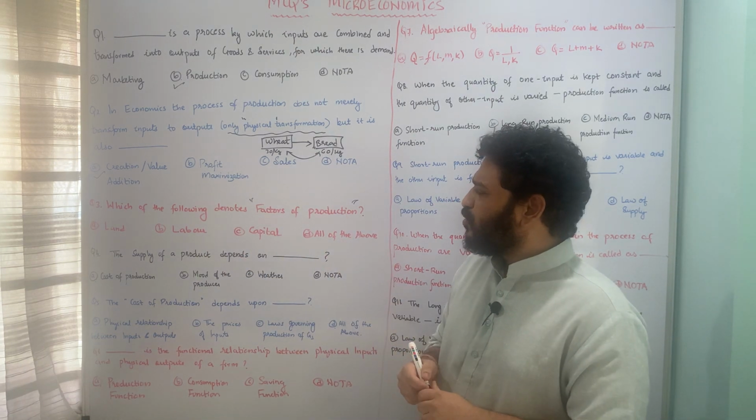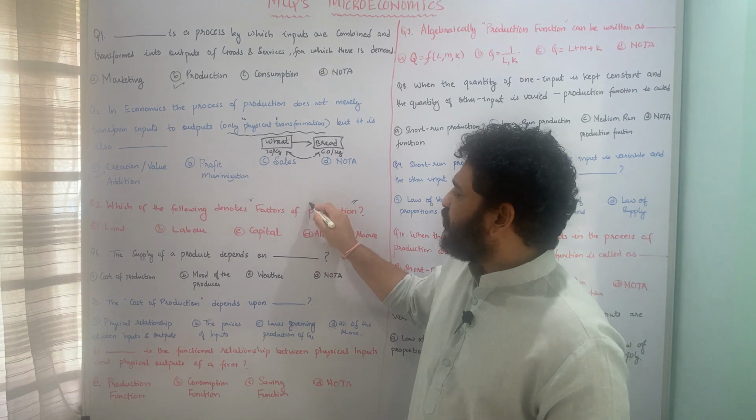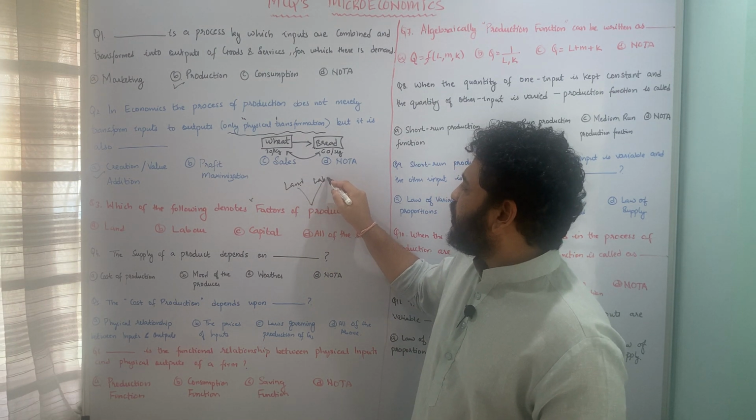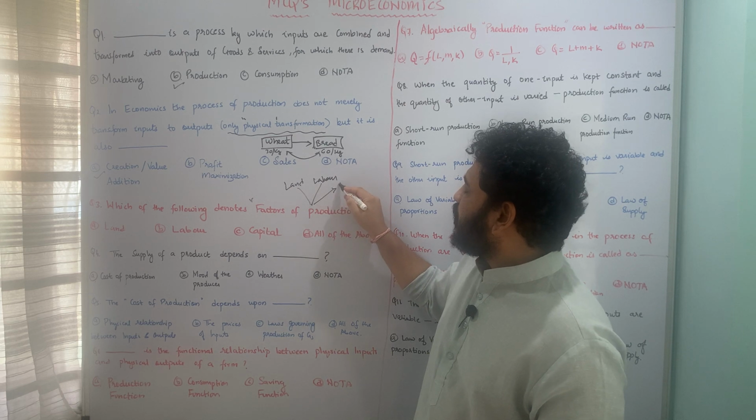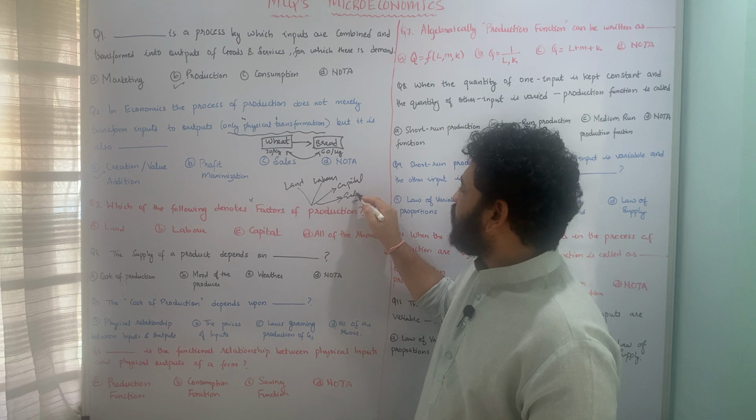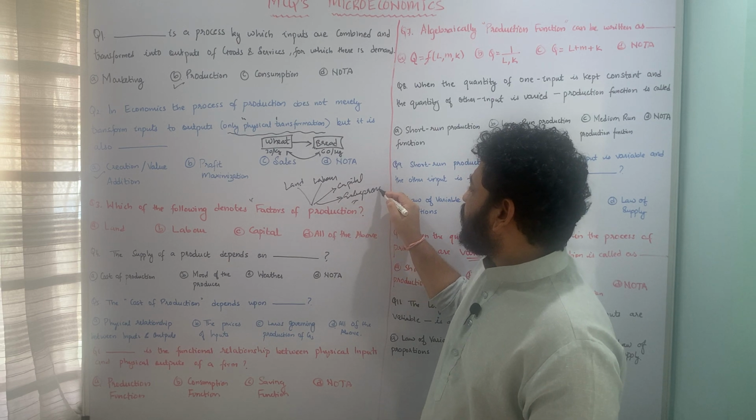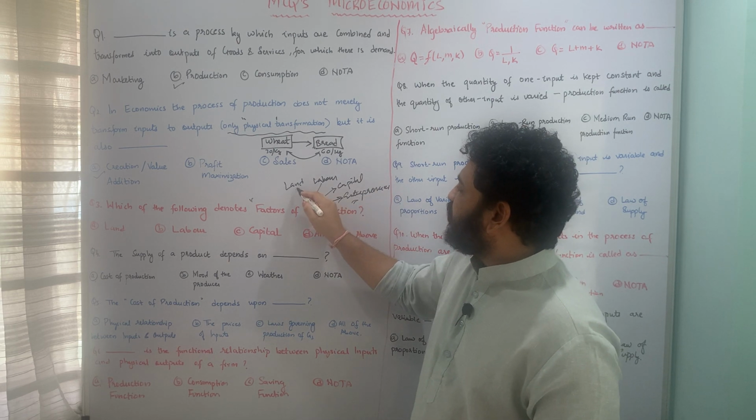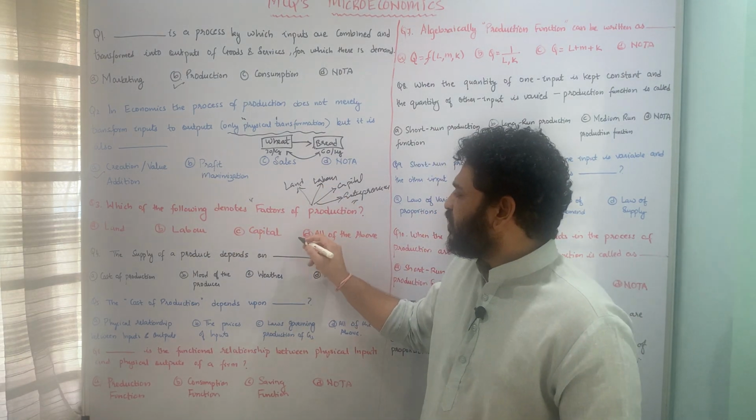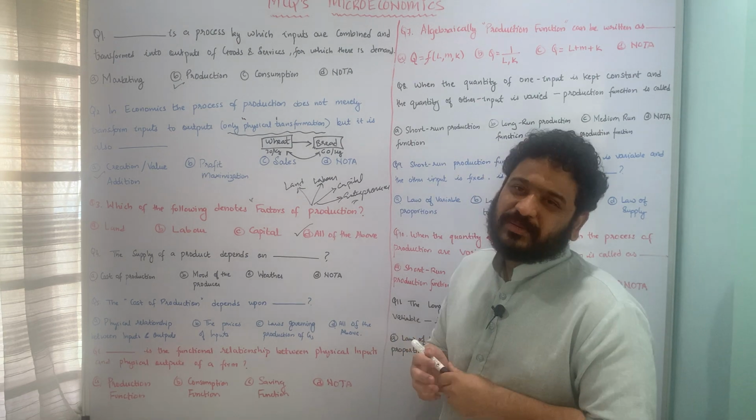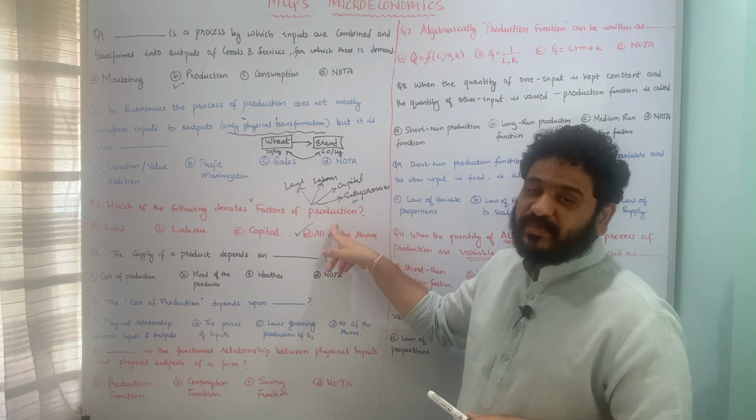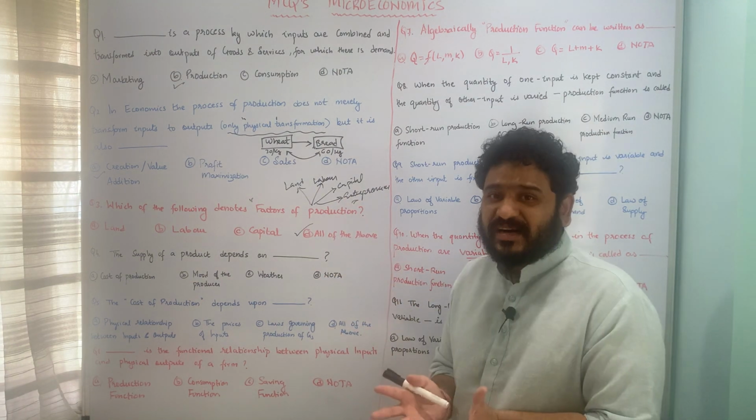So whenever we are looking at factors of production, there are four factors of production: land, labor, capital, and entrepreneur. So these are four factors of production. I have mentioned three here, and therefore the correct answer here is option D, all of the above. That means land, labor, capital, and there's one more which I have just mentioned, which is entrepreneur. So these are factors of production.